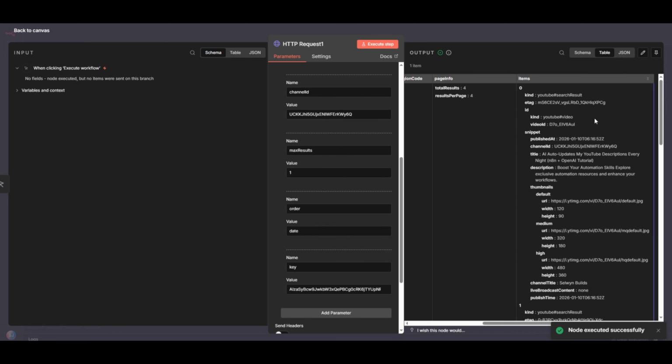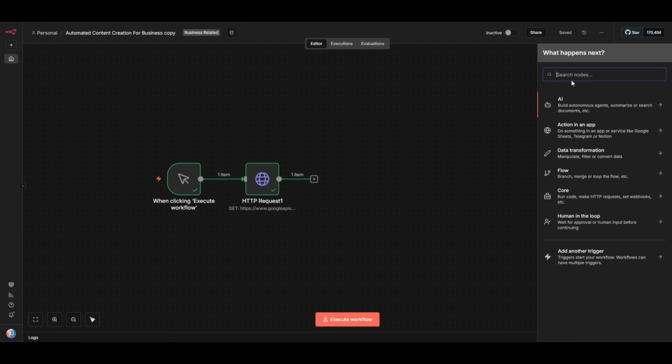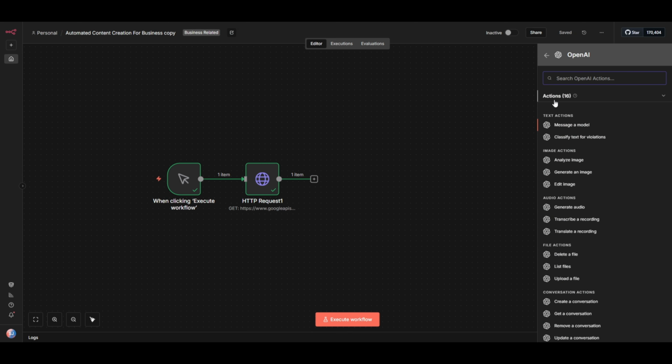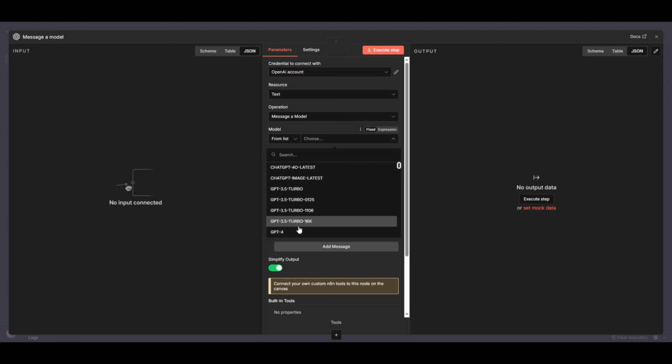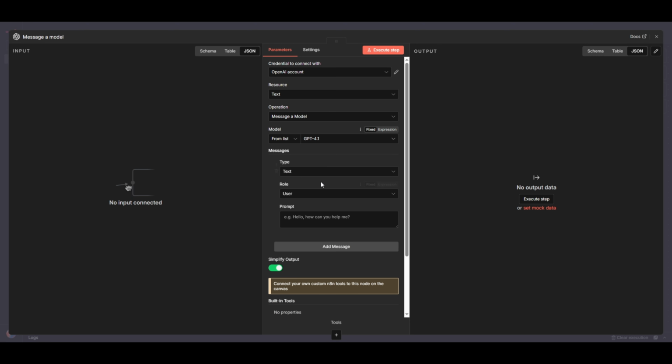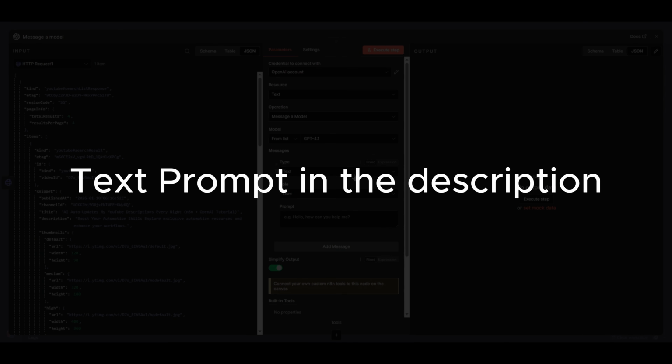This is where it gets interesting. Add an OpenAI node. I use GPT-4 for quality, but GPT 3.5 Turbo works fine and costs way less. Resource, chat model. Model, GPT-4. Operation, message a model. Now here's the exact prompt I use. Feel free to copy this word for word.